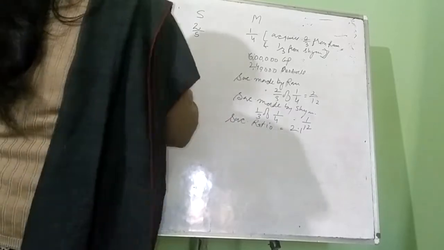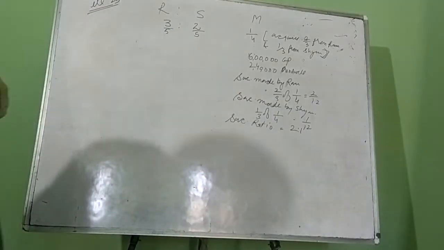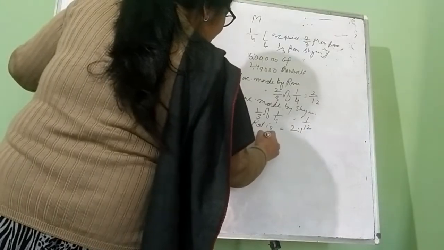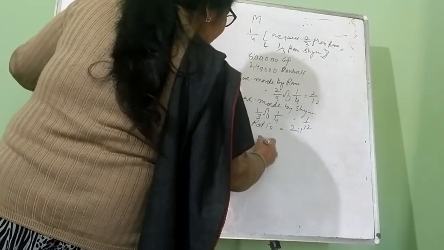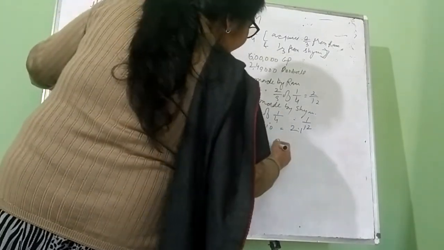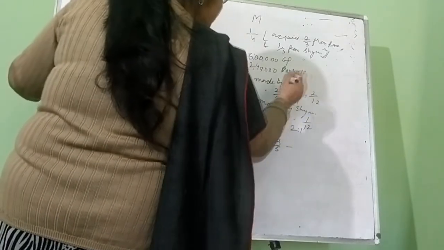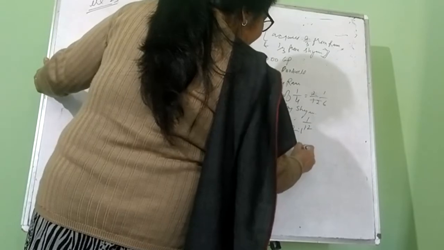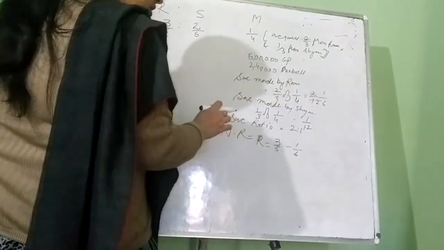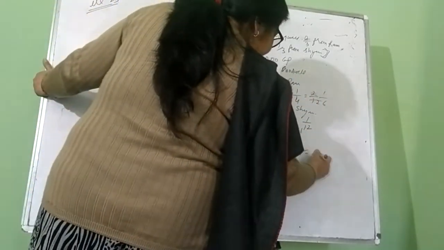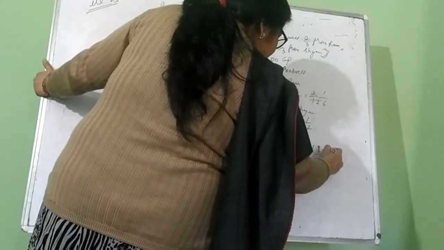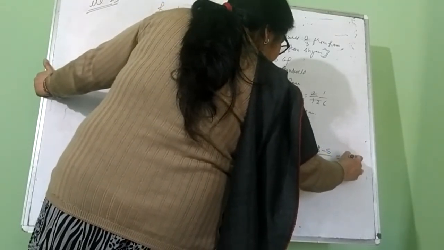So, new ratio of the partners will be: partner Ram, old share 3/5 minus sacrifice 1/6. You can do it in this way, or you can write down the same fraction. 30 is the LCM. 18 minus 5, 13/30th.